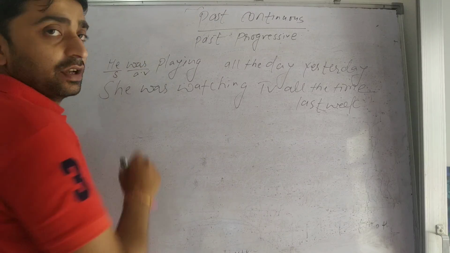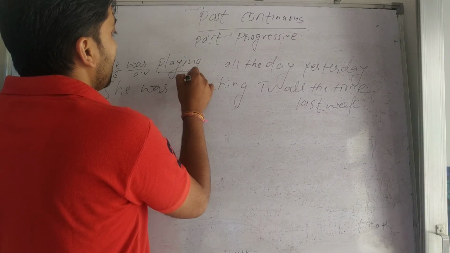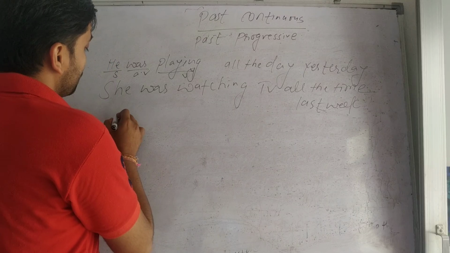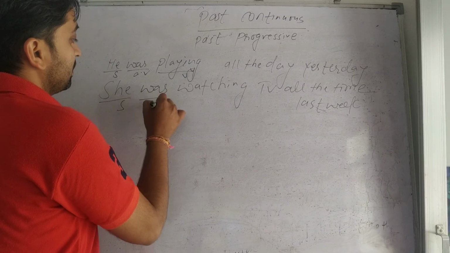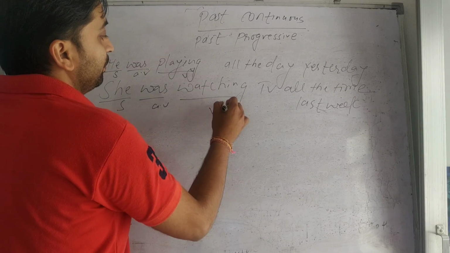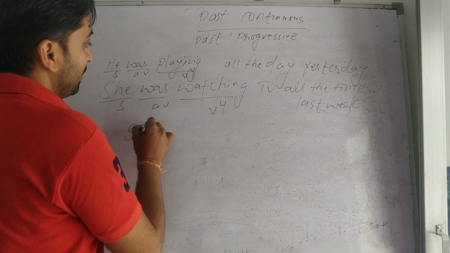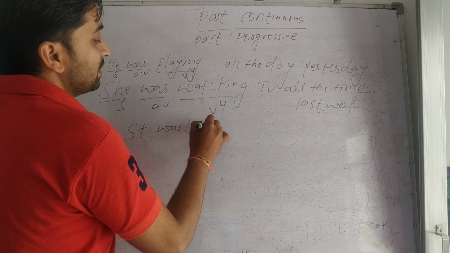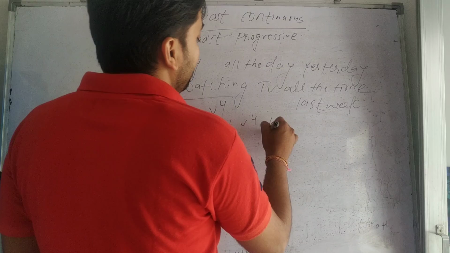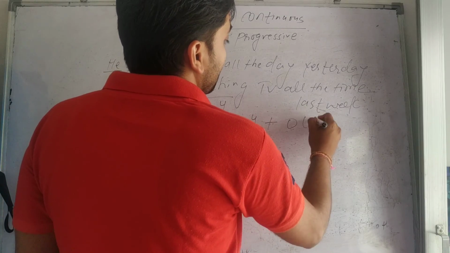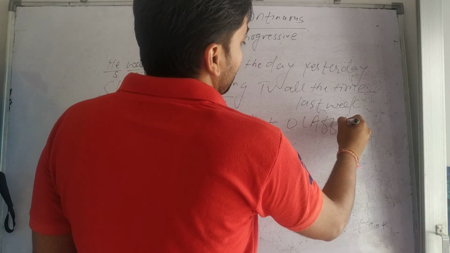You can form the structure yourself. Subject, was/were, and verb-ing. Here also subject, was/were, and verb-ing. So what will be the structure? Subject plus was/were plus verb-ing plus object in affirmative.